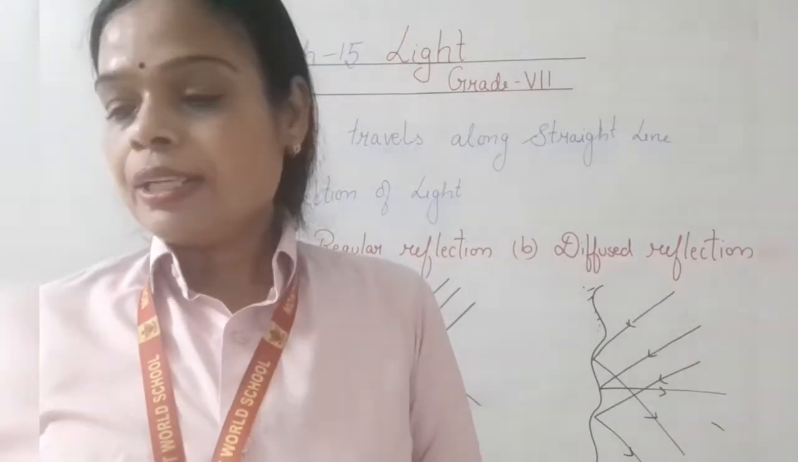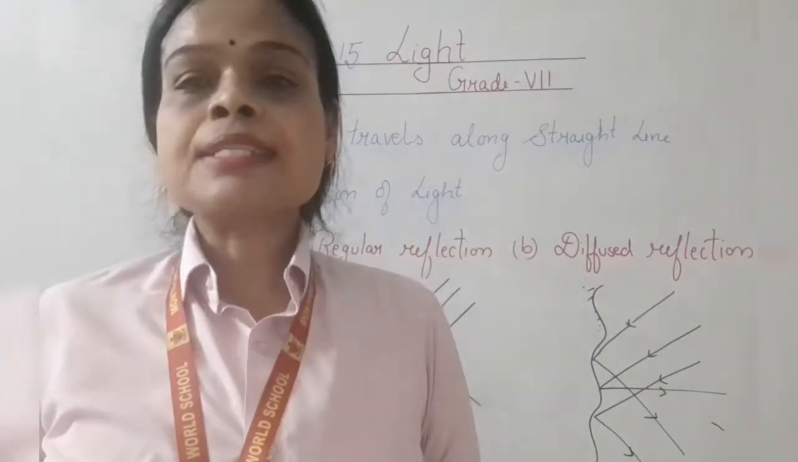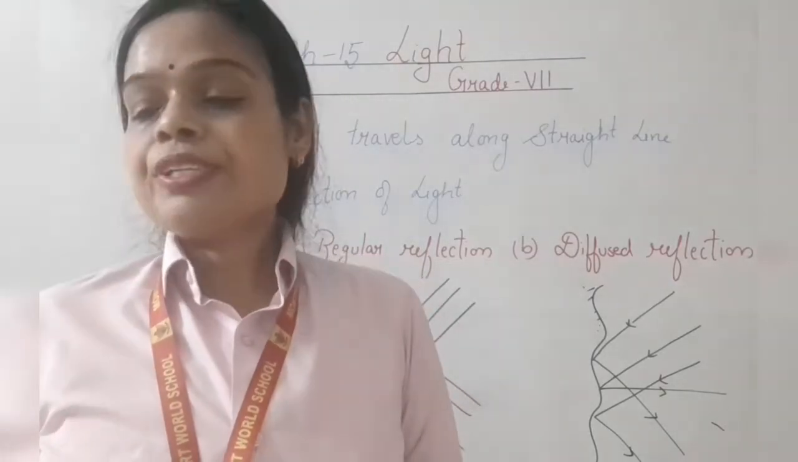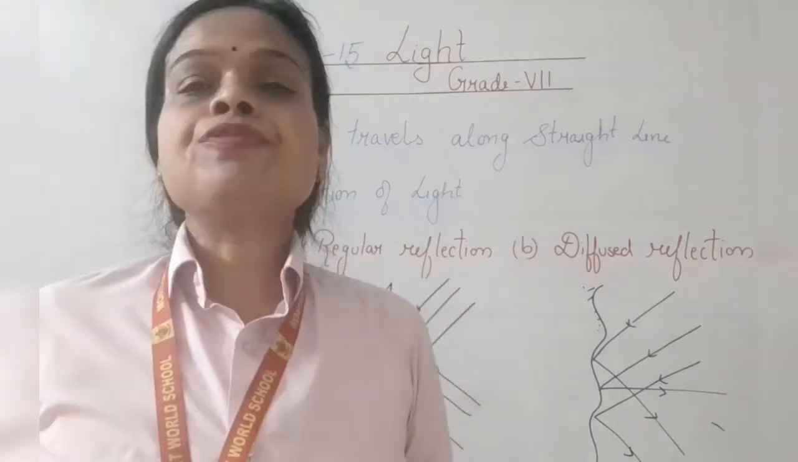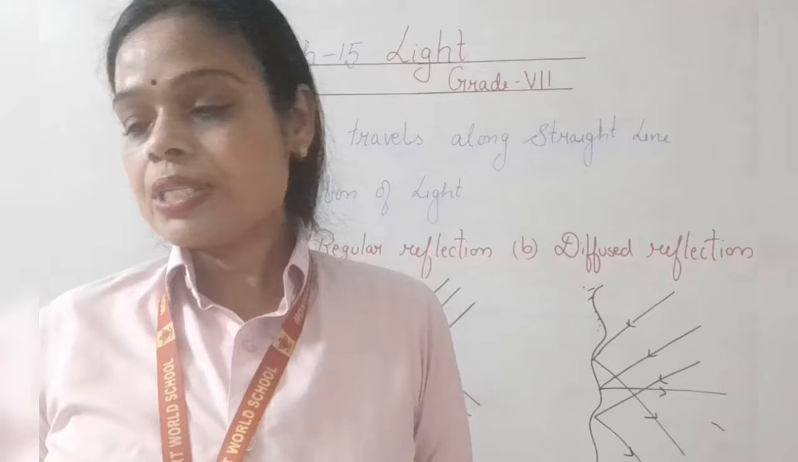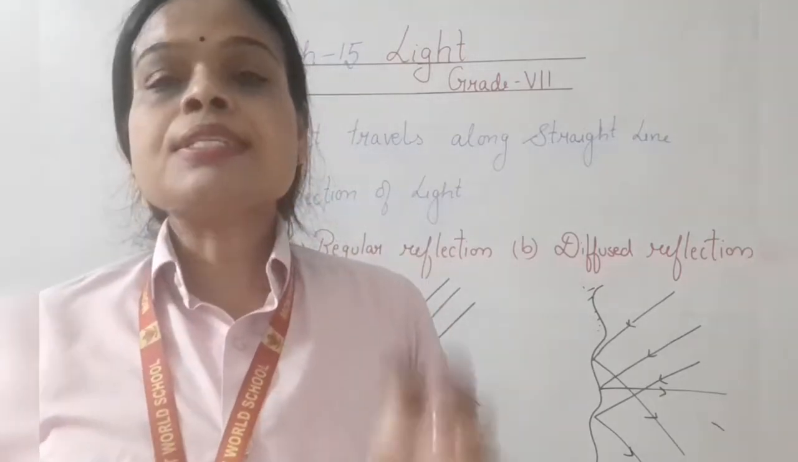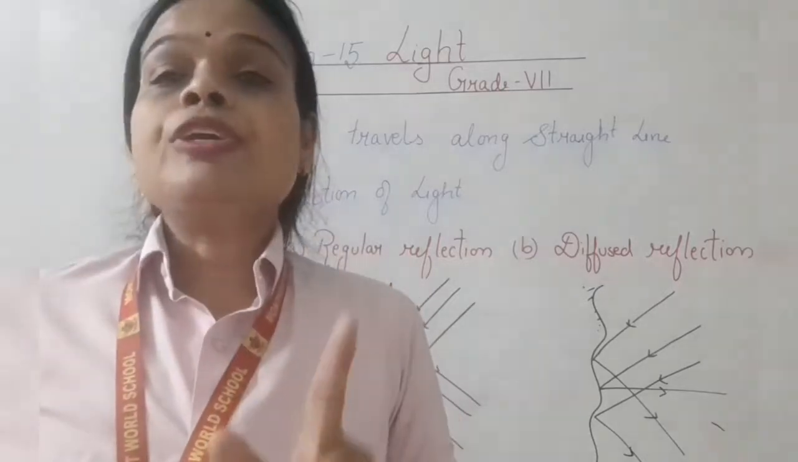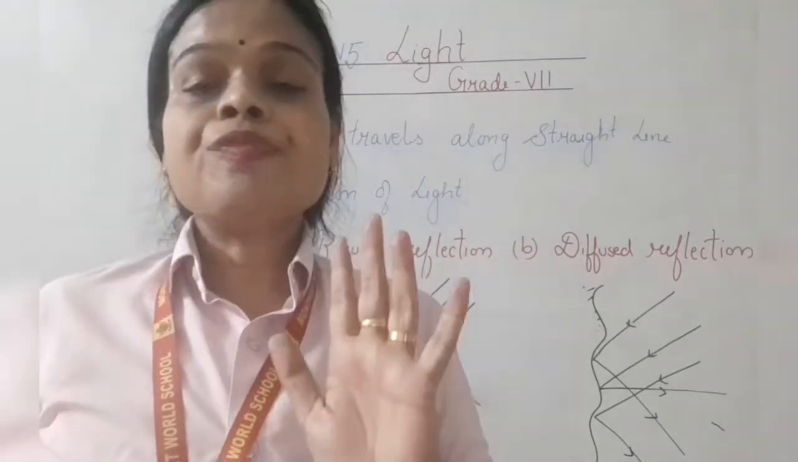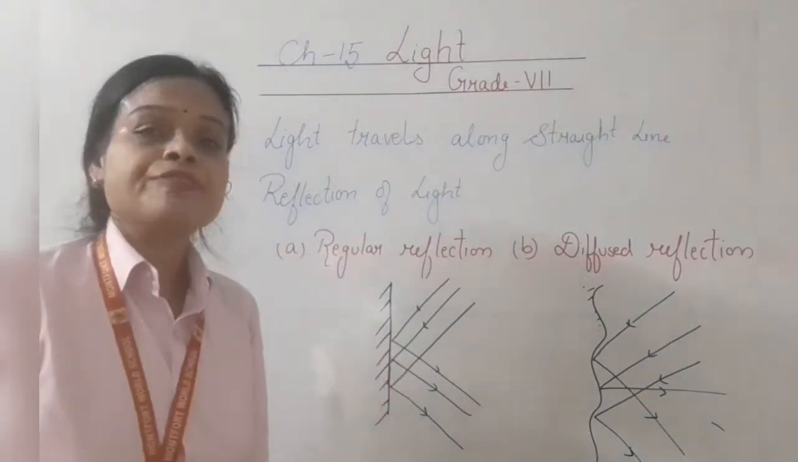Okay, any polished or shiny surface acts like a mirror. This mirror changes the direction of the light which falls on it. That is called reflection of light. Once again, I am saying, any smooth surface changes the direction of the light falling on it. This change in the direction of light is called reflection.